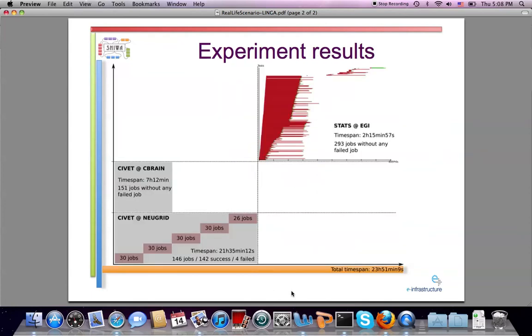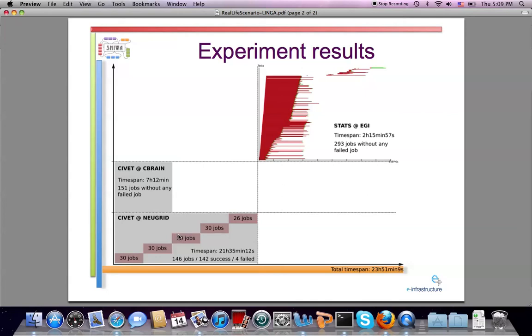The execution time on SHIWA is only 7 hours and 12 minutes thanks to the parallel submission mechanism and the availability of the computing resources on its cloud-based infrastructure. The execution time on NGRADE is quite long due to the limitation of the workload management system on the NGRADE production infrastructure, which can only manage 30 jobs at the same time.